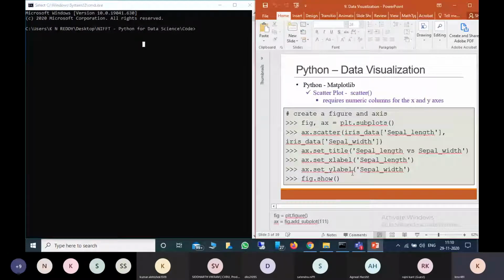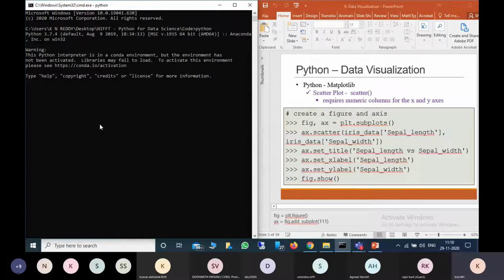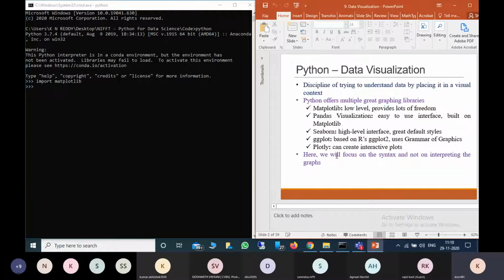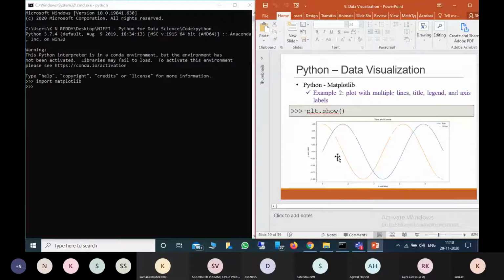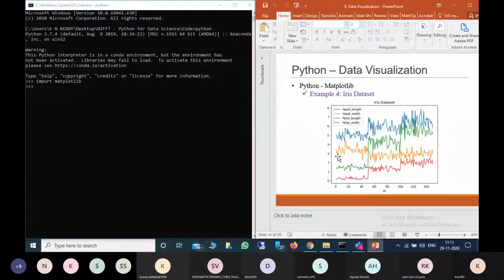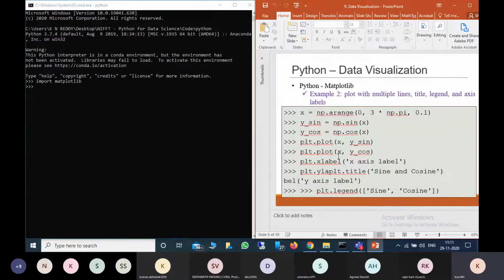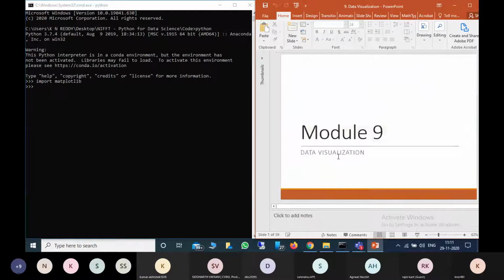So first we can start with Matplotlib. Everyone, you can import Matplotlib.